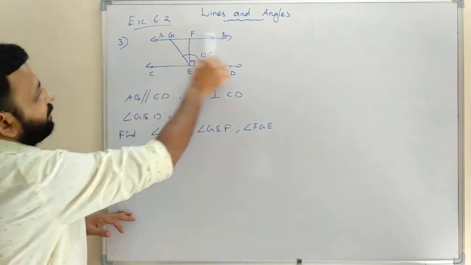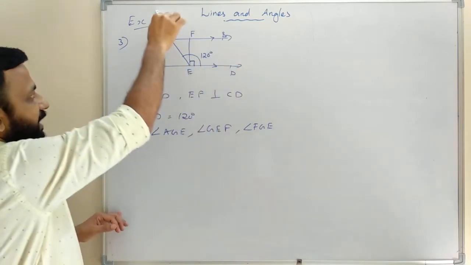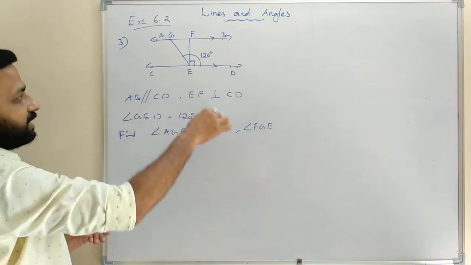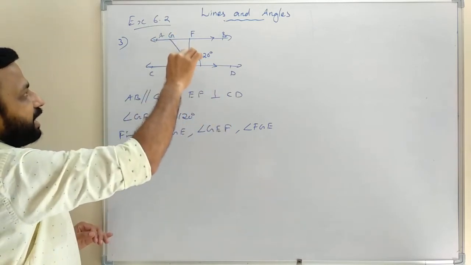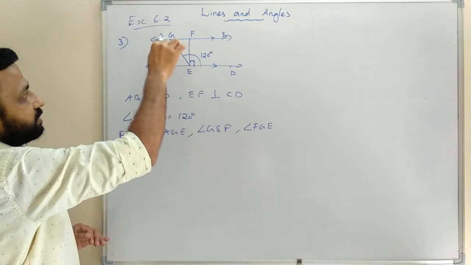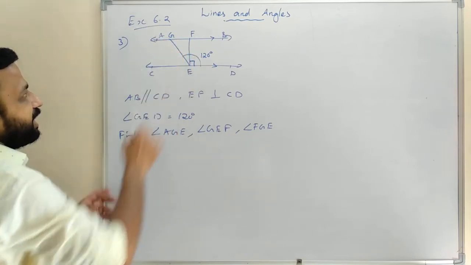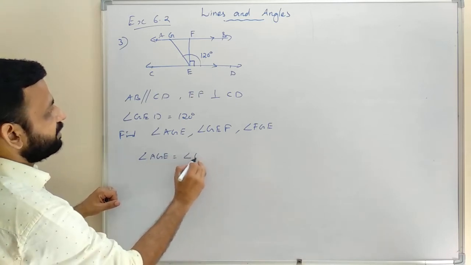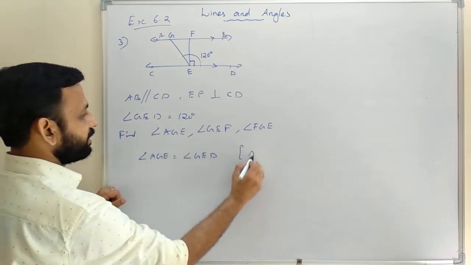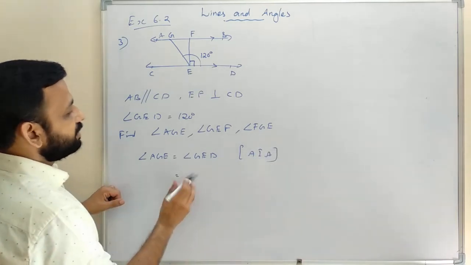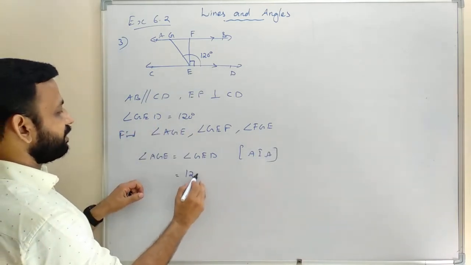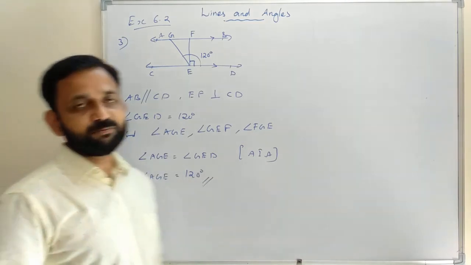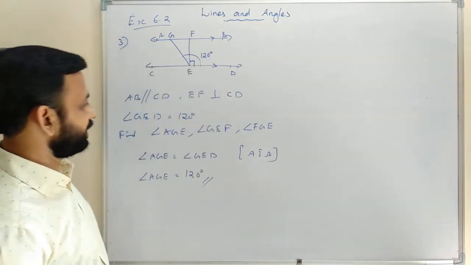Here AB is parallel to CD, and we can take this as a transversal. If lines are parallel, alternate interior angles are equal. So we can write angle AGE equals angle GED, alternate interior angles. Angle GED is 120 degrees, so we got angle AGE is equal to 120 degrees.